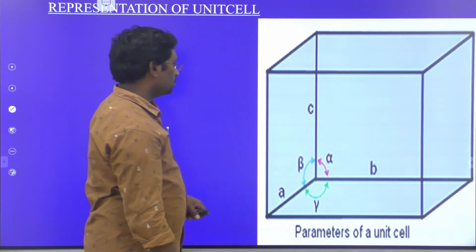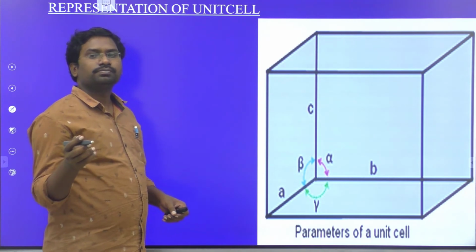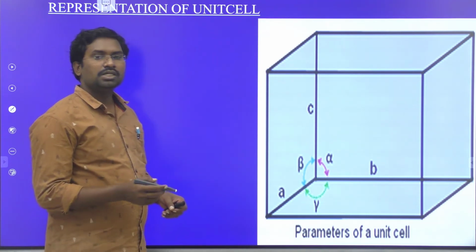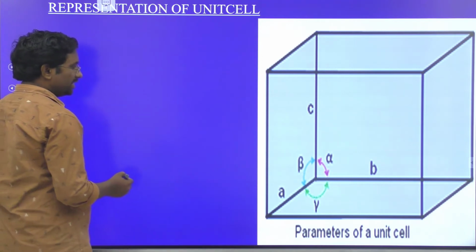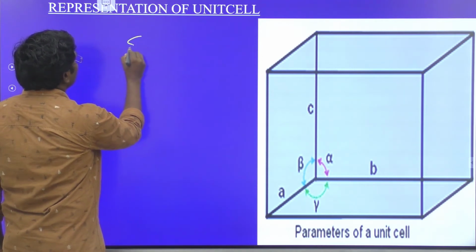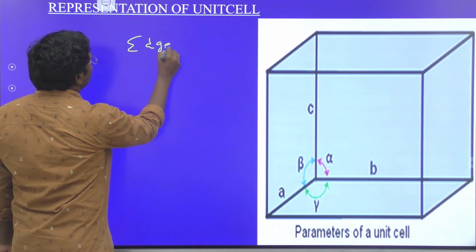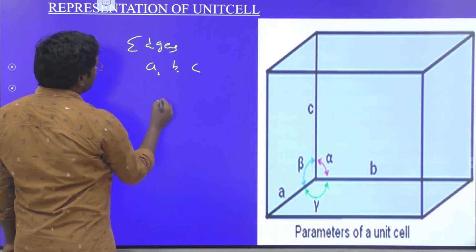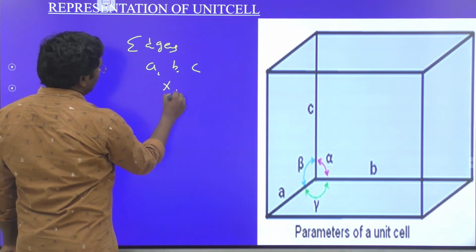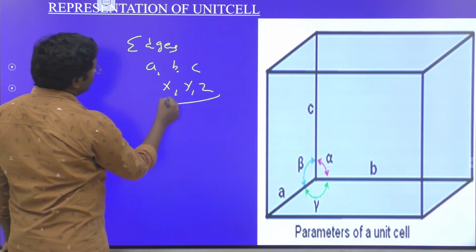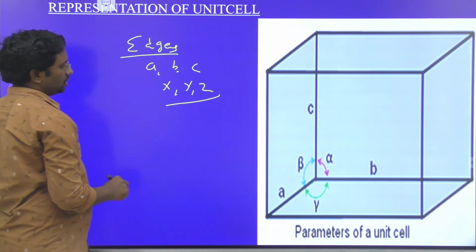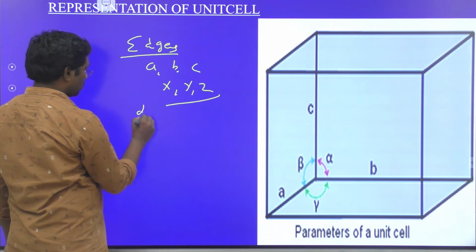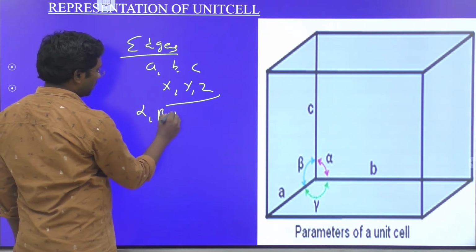So each unit cell is shown as a cubic structure having three edges, A, B, C, according to the x, y, z axes. There are three edge lengths, and the angles present between them are alpha, beta, gamma.